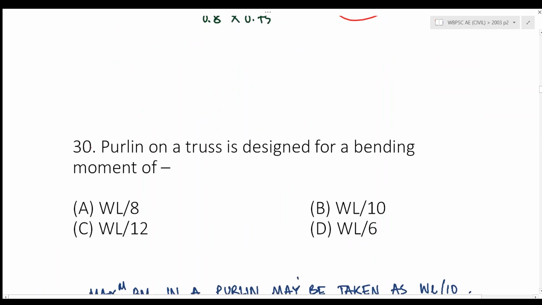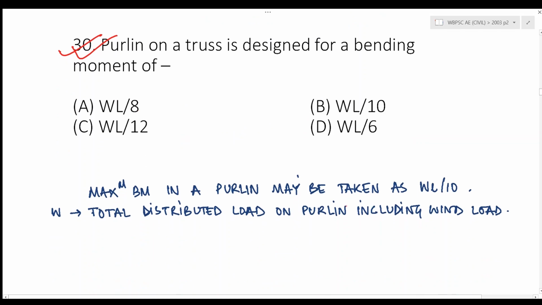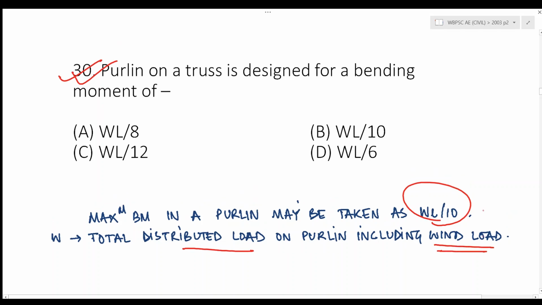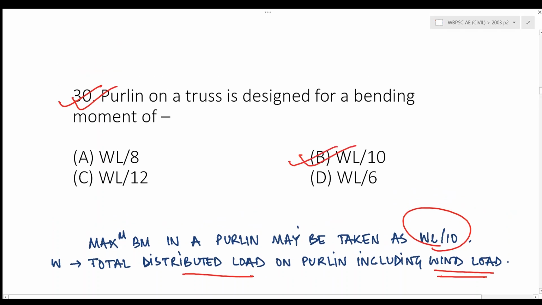Next question, purlin on a truss is designed for a bending moment of. Now you know maximum bending moment in a purlin may be taken as WL by 10, where W is the total distributed load on purlin including wind load. So the answer should be B, WL by 10.